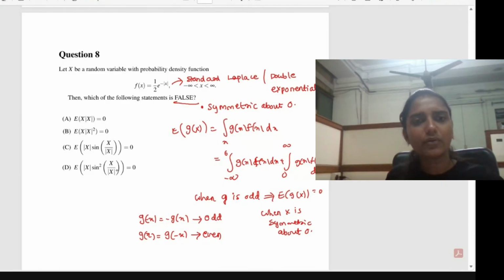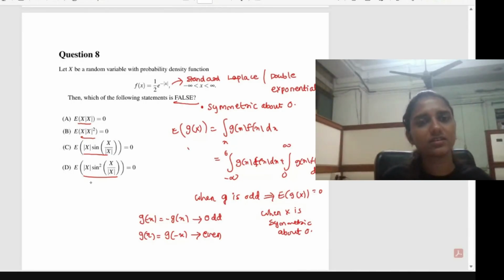What you have to do is take g of x as x into mod x first, then check whether this function is even or odd. If it is odd, then this will be equal to 0. Then check x into mod x squared, and check the other terms. Which function will give you an even function, and corresponding to that, the expectation will not be equal to 0? Since all the expectations are given as 0 in the options, you can find one function that is even and that will not give you 0. That will be the answer for this question, the false option. So just check and let me know which will give you the even function among these 4 options.